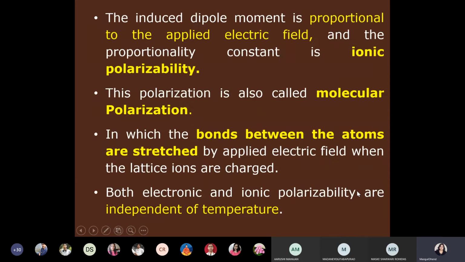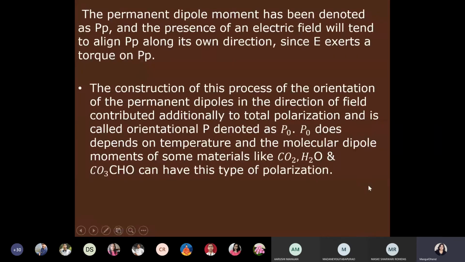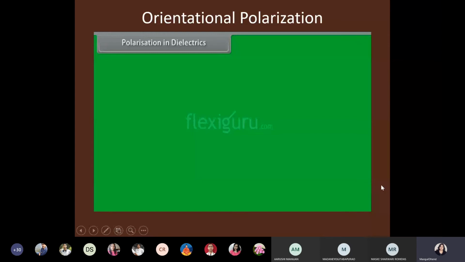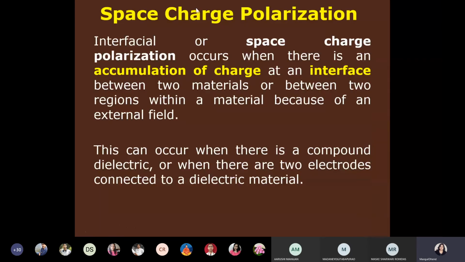The polarization types we have studied, which were mentioned in the syllabus, are ionic polarization, electronic polarization, and orientation polarization. Space charge polarization is not mentioned in the syllabus, but I want to tell you. Electronic polarization is due to splitting of the positive charge center and negative charge center. Ionic polarization is due to the increasing distance between the ions. Orientational polarization means the directions of dipole moments will change. But there is also space charge polarization.